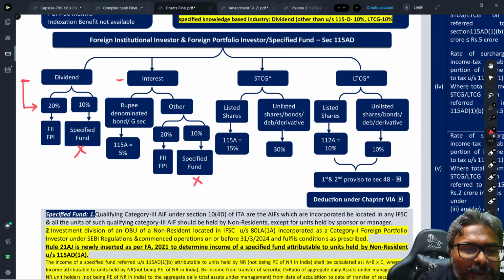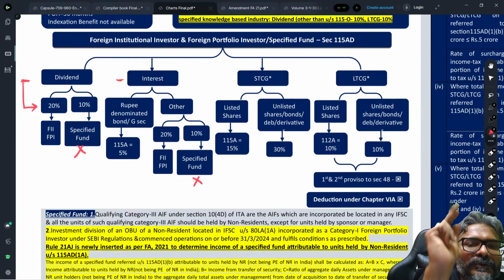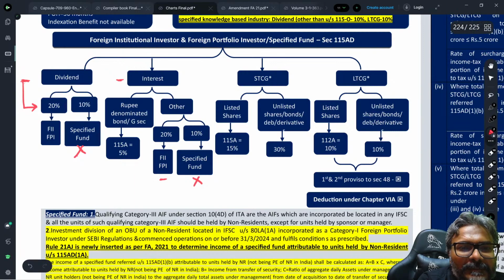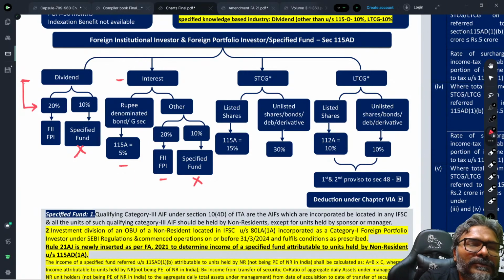Okay. What about interest? Students, for interest we have got two rates. One is 20%. Another is 5%. The 5% which is there, students, you may be aware there are three securities on which, if the non-resident is receiving interest income, then the applicable rate of tax on such interest income would be 5%. Which are the three securities?